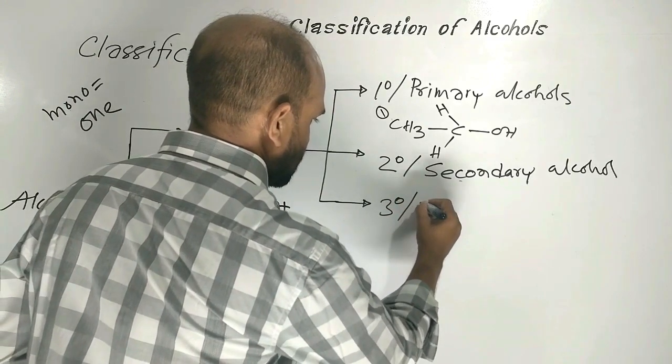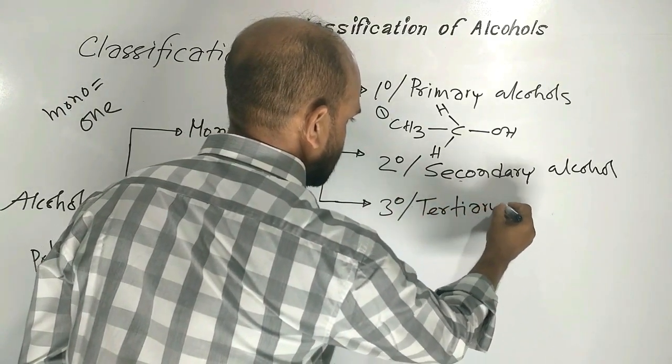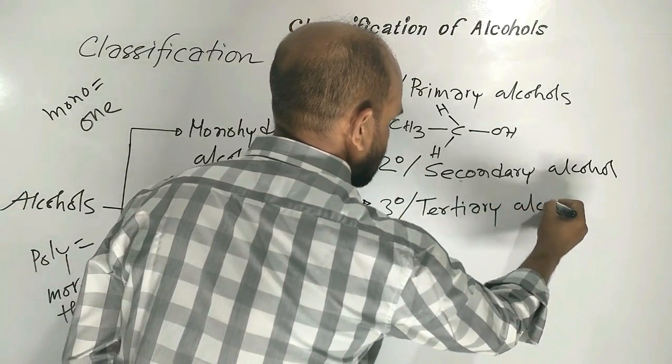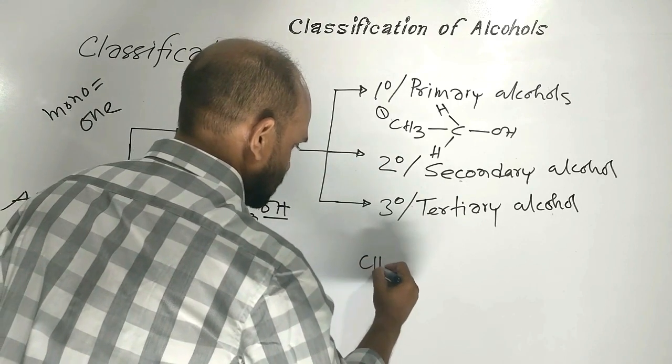Next one is 3-degree alcohol or tertiary alcohol.